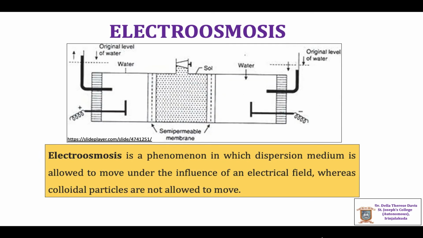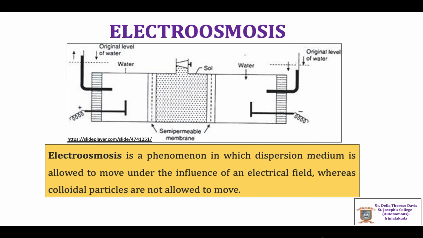In electrophoresis, the particles of the dispersed phase move towards the oppositely charged electrode when an electric field is applied. If the electrophoretic motion of the dispersed particles of a sol is prevented by suitable means, the dispersion medium begins to move under the influence of an electric field, and this phenomenon is called electroosmosis.